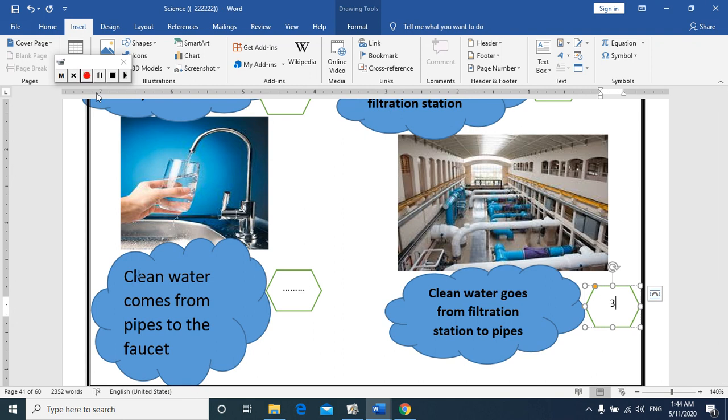What is the last step? The fourth step. Who can remember it? Yes, Jolly, I can hear you. And you too, Rital. Excellent. The fourth step is clean water comes from pipes to the faucet. So, where is the fourth step? Yes, this is the fourth step here. So, we put here number 4. Let's write with each other. Okay.